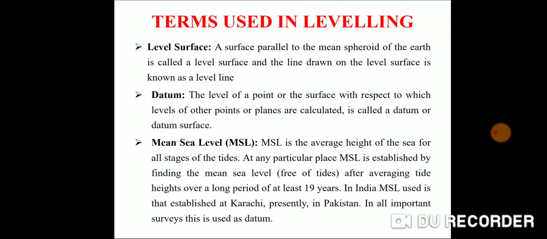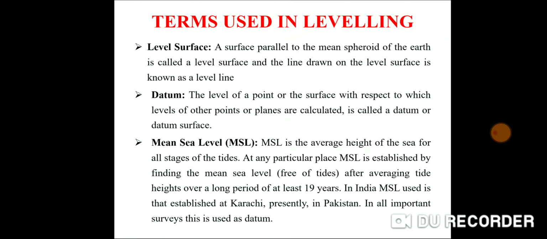Every hour we measure the maximum height attained by the tide, so in 24 hours you get 24 readings. These readings are taken for 19 years, then the average of the 19 years of readings is taken. That average reading is taken as mean sea level.